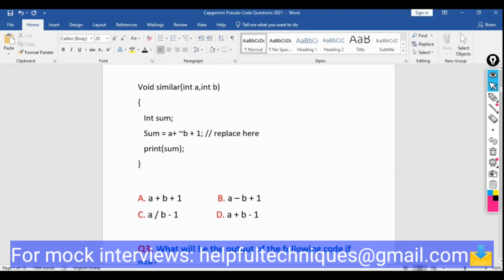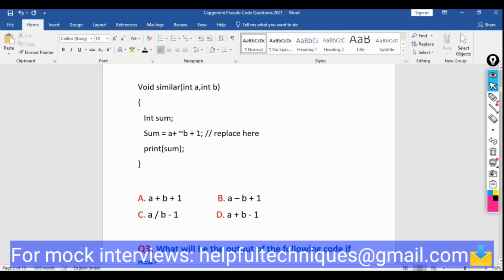So you need to replace this one with something, so that the functionality or the output will be the same. We just need to change the syntax without harming the output. So what will be the syntax? So this is the negation operator. So what does the negation operator do?